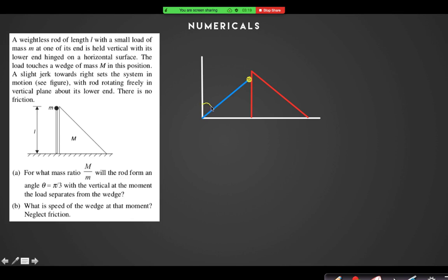This angle is theta at this instant. At any instant I am talking about, this angle is theta. This is small m, this is capital M. At this instant, the rod is rotating with some angular velocity omega. Or you can say that the ball is moving with some velocity v, which is equal to L omega.